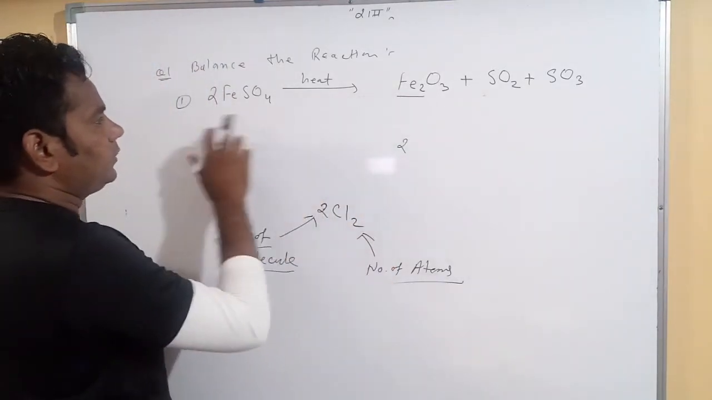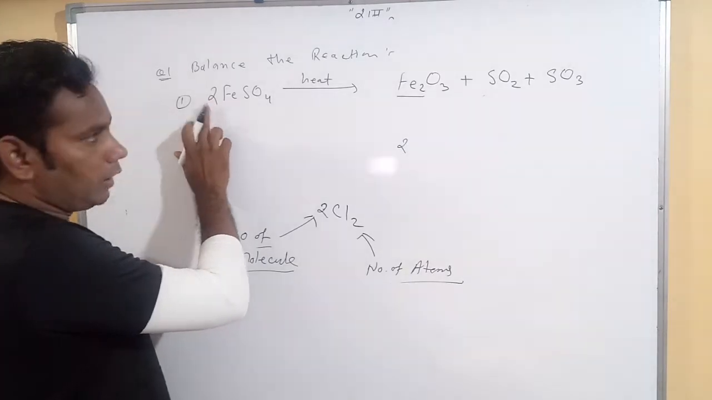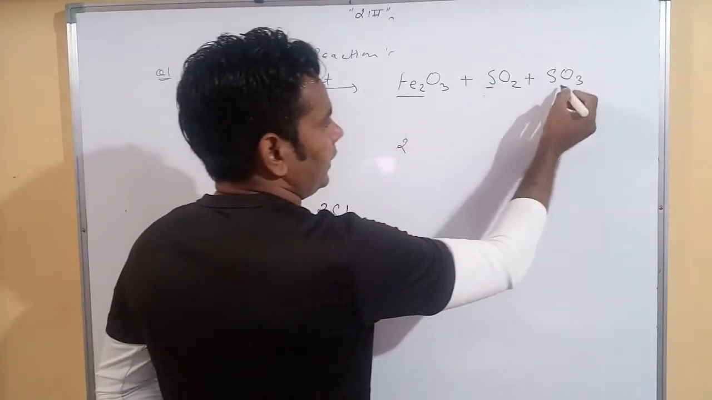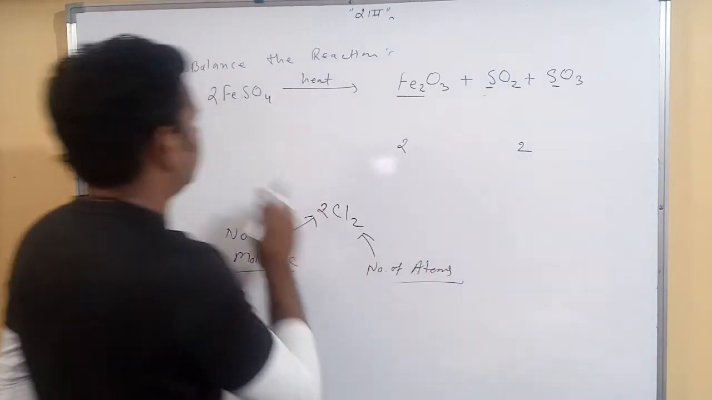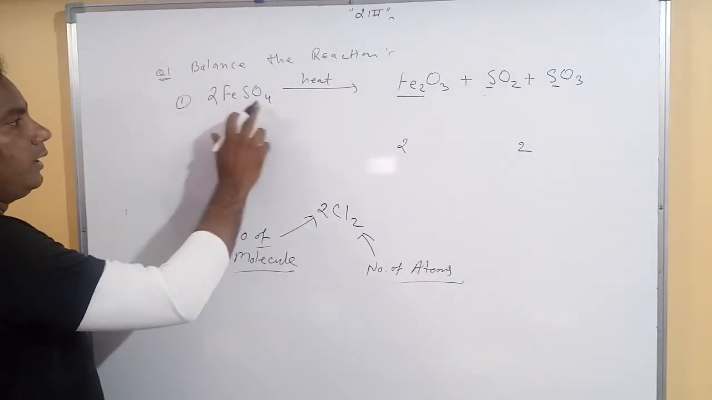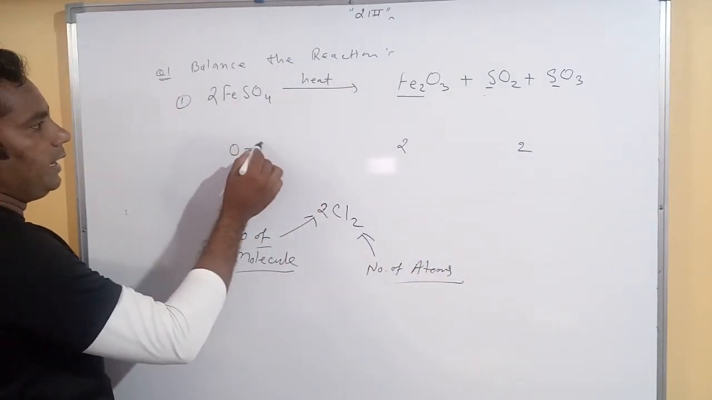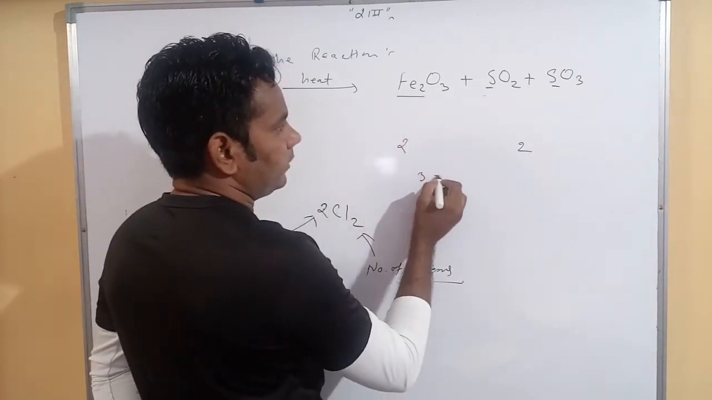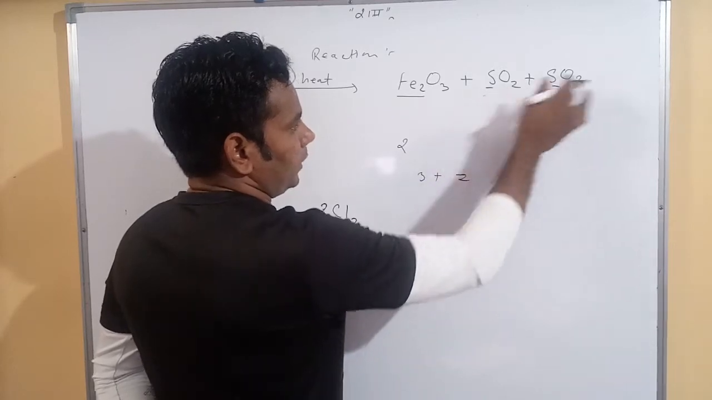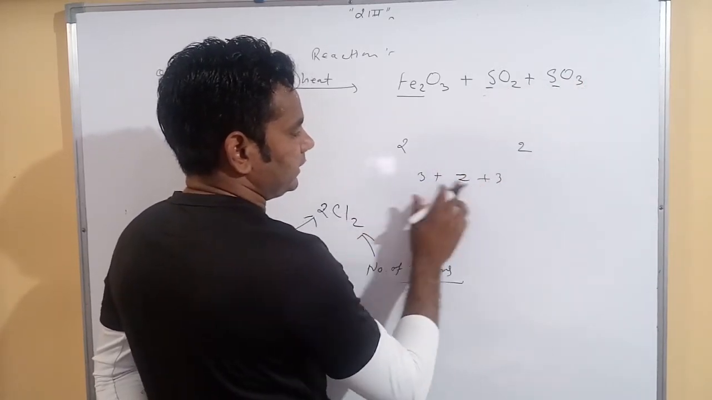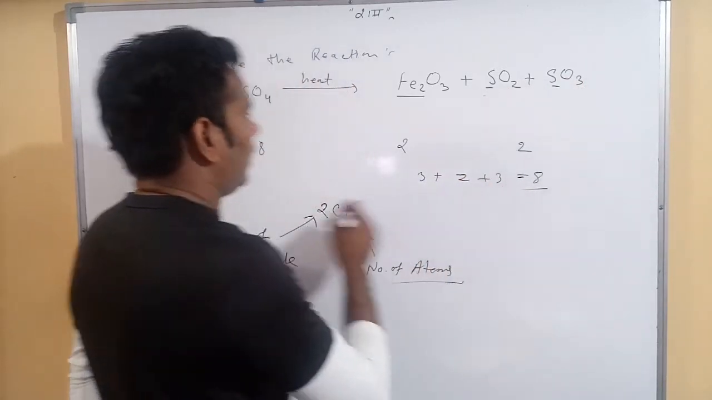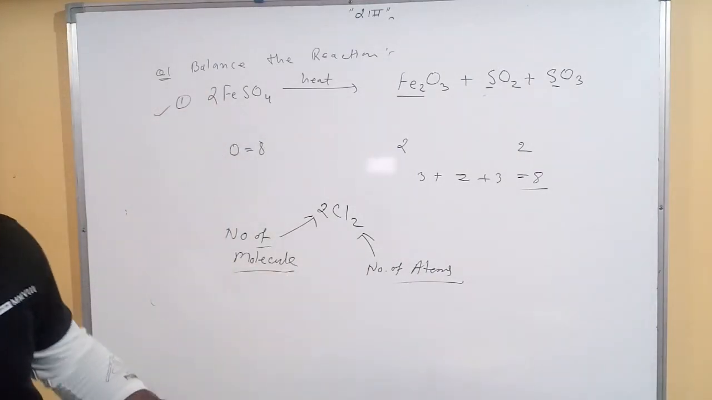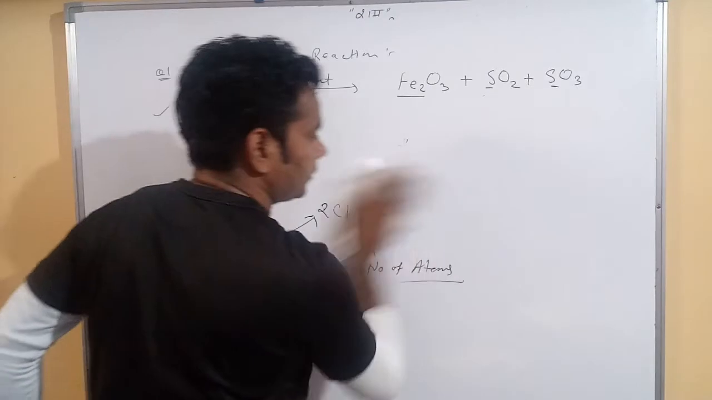Here F is present in two quantity. Now I already clear it. Then sulfur present 1 and 1, 2 quantity here. Then here also now 2. Okay. Oxygen total present in 8 quantity. 4 twos are 8. Here 3 plus 2 plus 3, 3, 3, 6, 7, 8. Now it's balanced. Okay. Now next question is